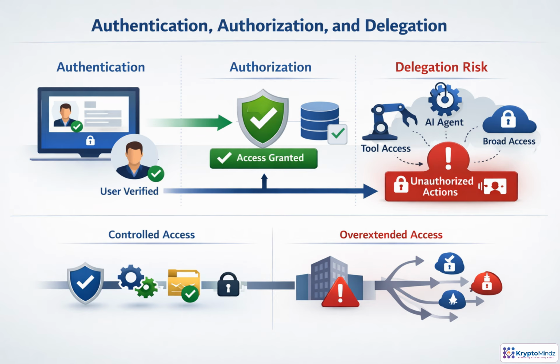Authentication answers: who are you? A login may verify a person, service, or agent. Authorization answers: what are you allowed to do? It checks each action against a resource and policy. Delegation is where the risk increases. When an agent acts for a user, it must inherit only that user's permitted access, not the agent's full tool access. Without those boundaries, one valid identity can become many unauthorized actions.